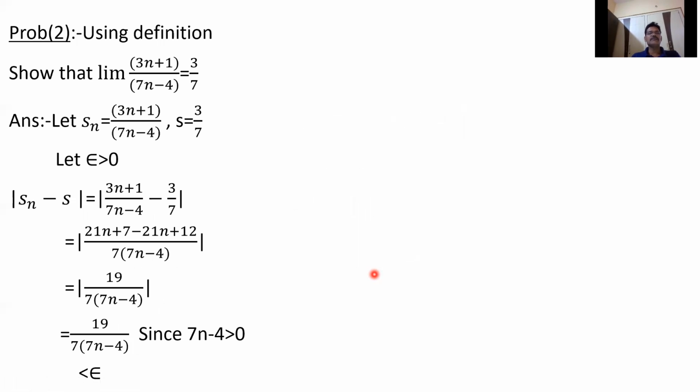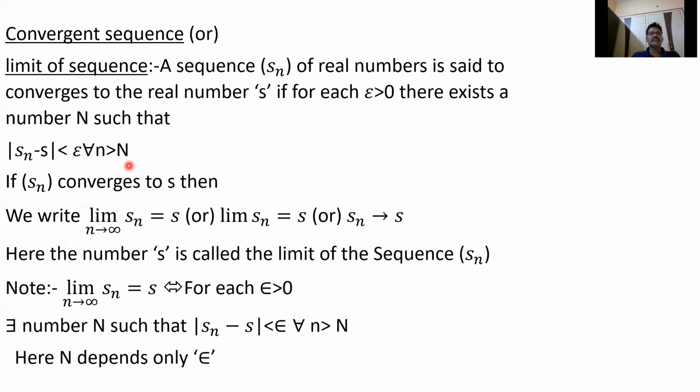See another problem. Using the definition, show that the limit of (3n + 1)/(7n − 4) equals 3/7. So let Sn = (3n + 1)/(7n − 4) and S = 3/7. So let epsilon be greater than 0. By definition, whenever taking epsilon greater than 0, you have to get a number N such that the difference between these two is less than epsilon for all n greater than N.